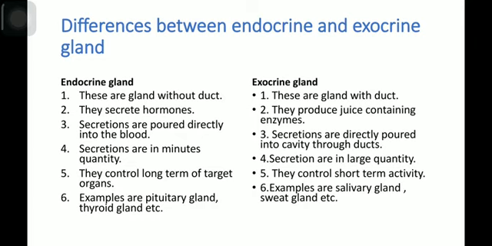Secretions from the endocrine glands are minute in quantity, but secretions from the exocrine glands are in large quantities. Endocrine glands control long-term activities of the target organ. Exocrine glands control short-term activities of the cavity. Examples of endocrine glands are the pituitary gland and thyroid gland. Some of the exocrine glands are the salivary gland and sweat gland, etc.